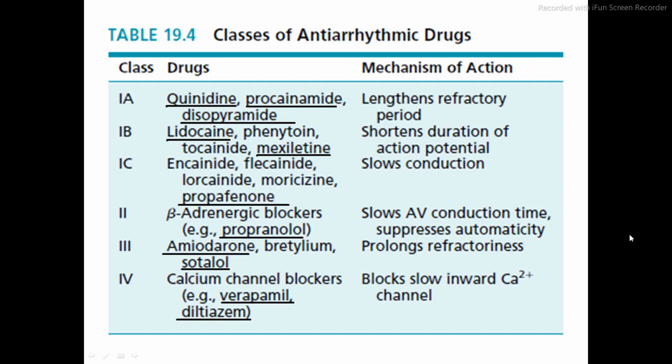So we are not going to discuss this classification, okay, because these antiarrhythmic agents you have broadly studied in pharmacology. So we are not going to discuss more about this classification of arrhythmia. Okay, so what is arrhythmia?